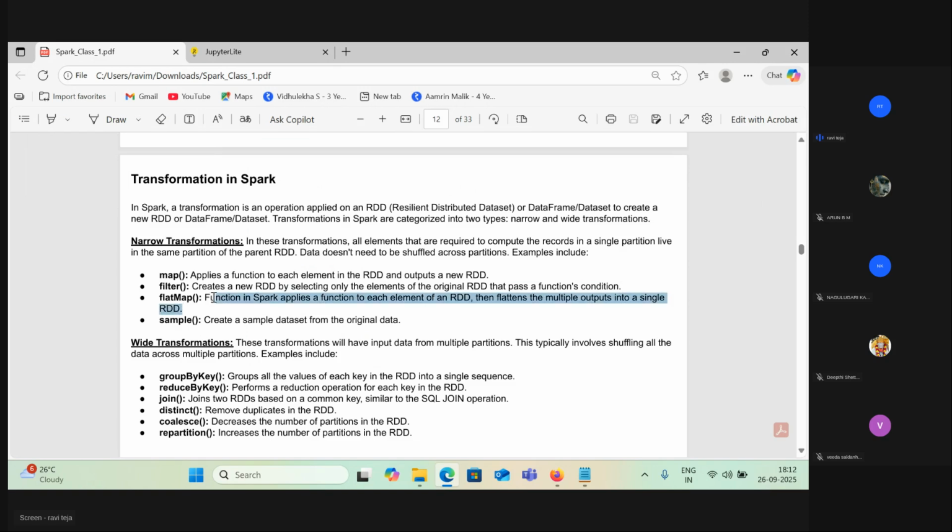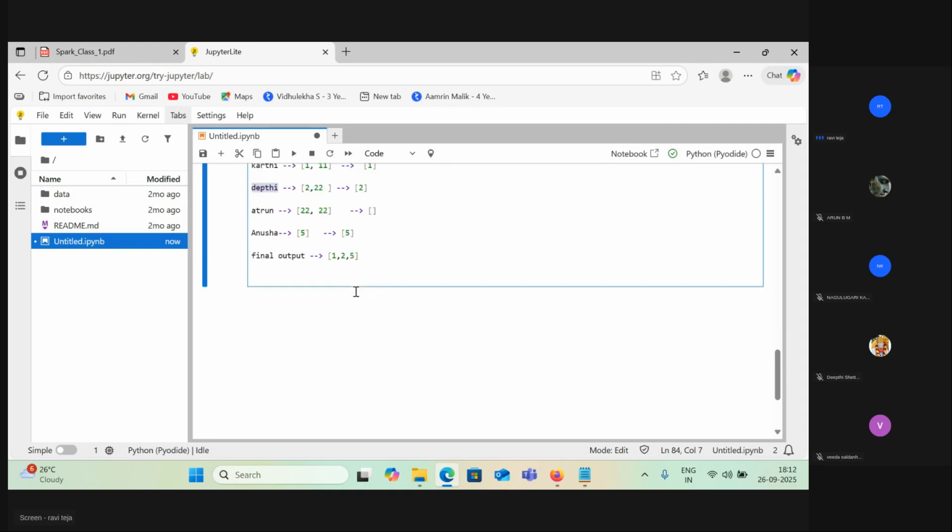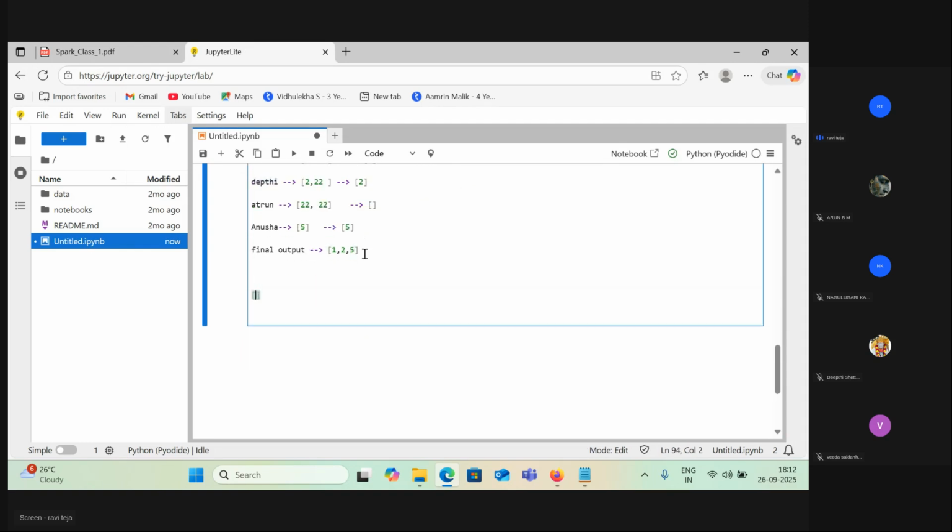Flat map: to explain flat map, for now you can understand map only. Flat map concerns the structure. It's a bit difficult for you at this early stage. If I explain map, I'll give a small sample, that's it. We can discuss the rest in the coming classes. This is a nested structure, 1 comma 2, simple. If I pass this into map, the output will be, let's say, the square again. I will pass the square.